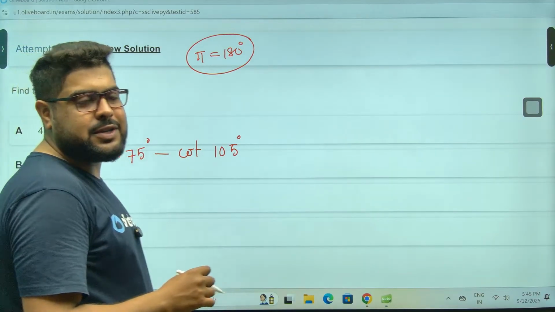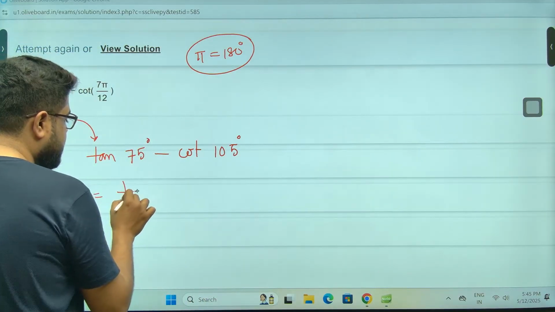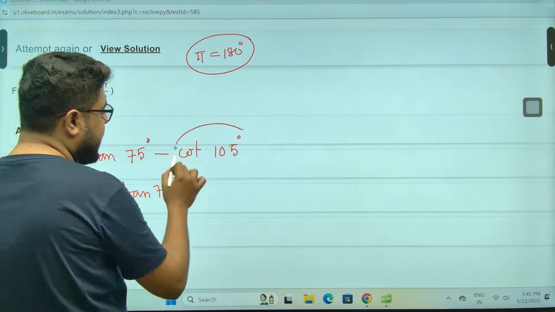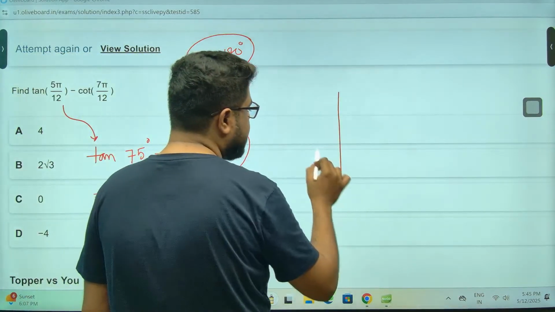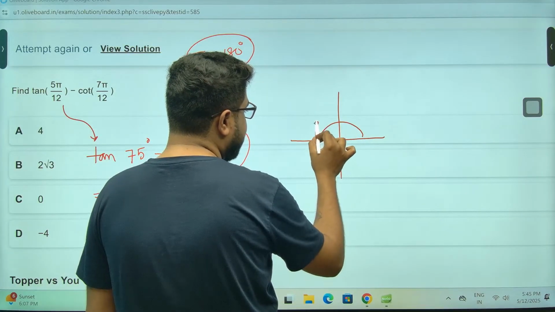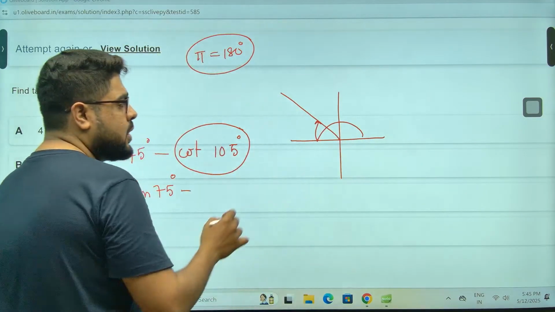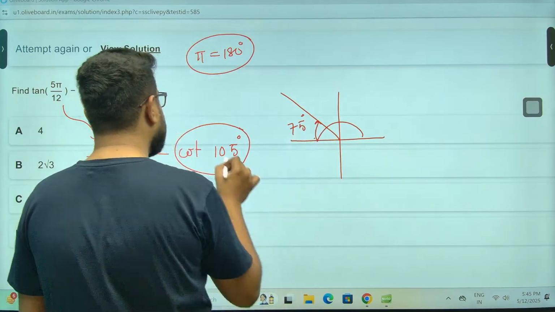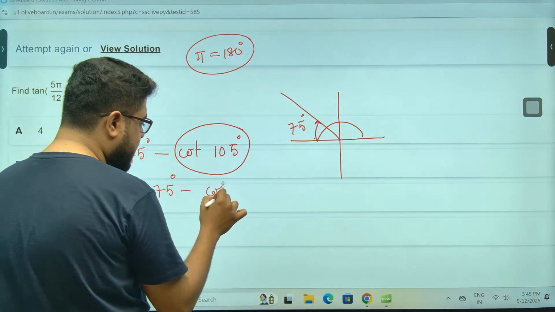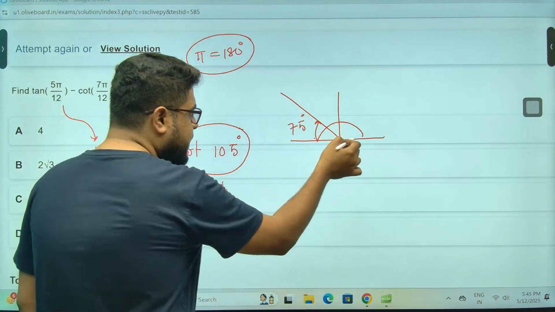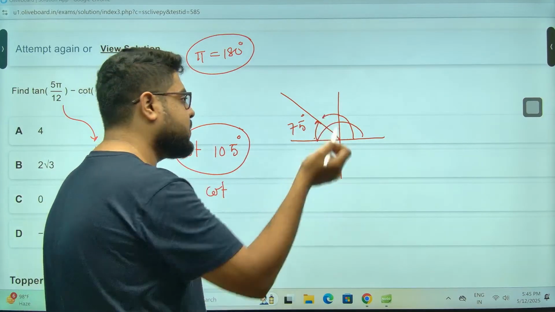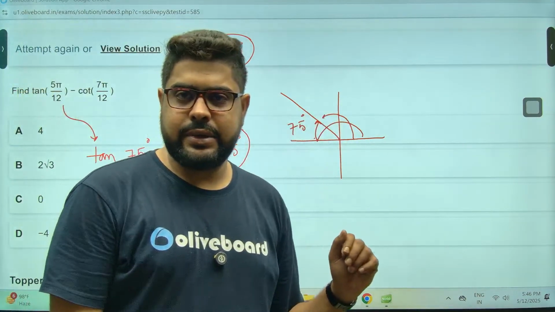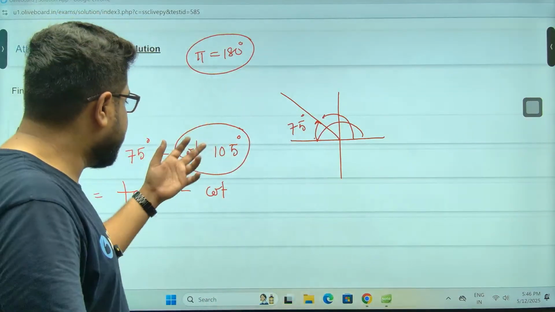Direct kar de. Can you guys do it, sir? Let me show. So this can be written in the quadrant logic, sir. It is 180 minus 75 degrees. Why 180? Because I want to keep the cot as cot. If you want, you can say 90 plus 15 as well. That will change the cot to tan. Whichever you prefer, I'm taking cot.